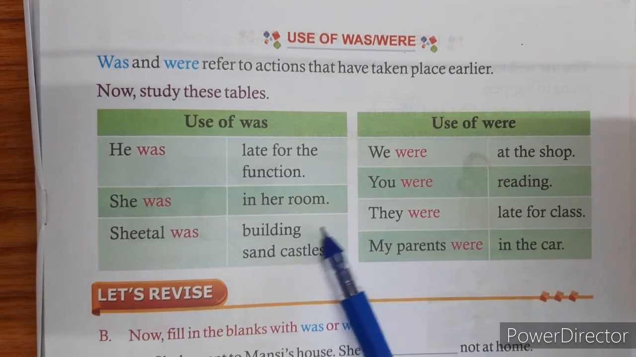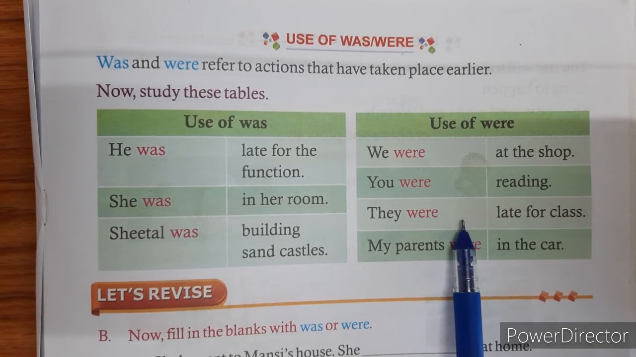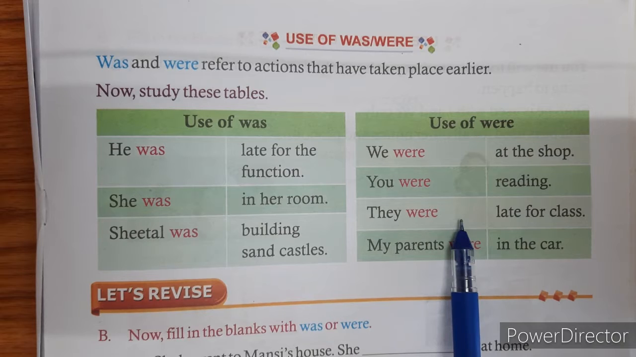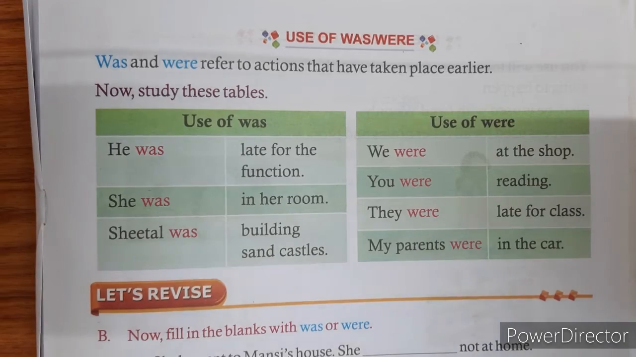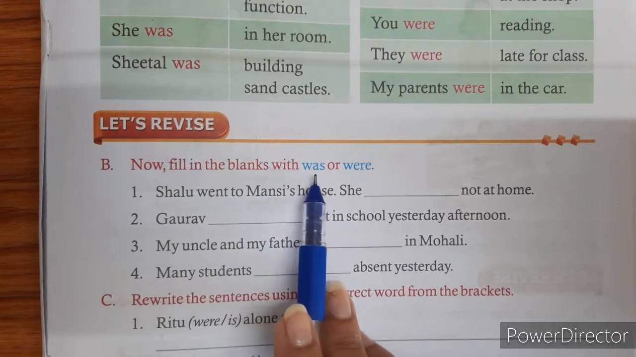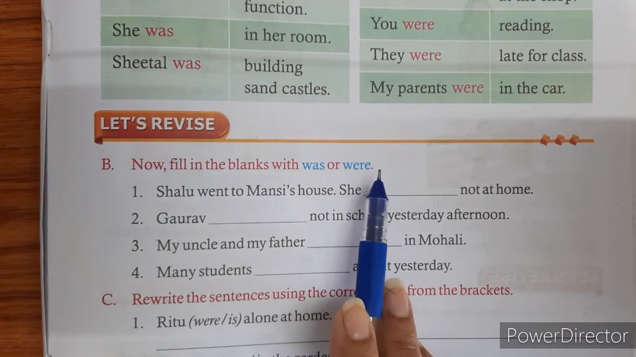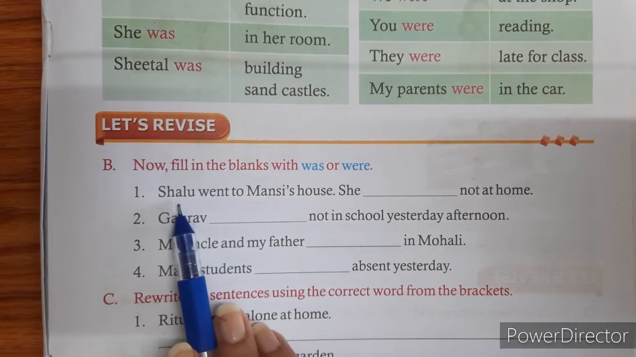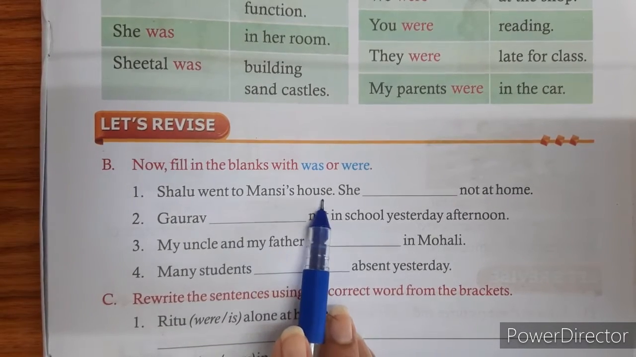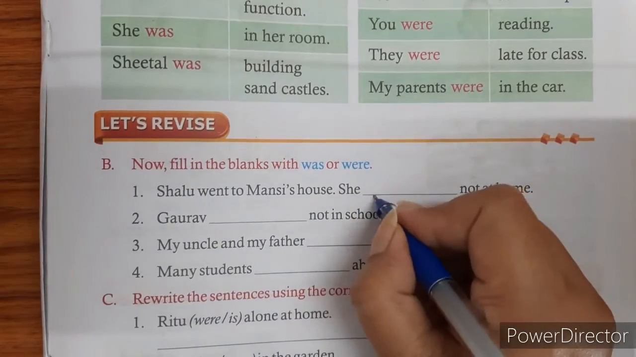Now, if you look carefully at both the tables, students, all the sentences are in past tense. Past tense means the time or that situation is over. It is completed and then we are speaking of it. Now, we will revise question number B. Fill in the blanks with was or were. Remember, students, verbs to be was and were refer to the actions that have taken place earlier. Sentence number 1. Shalu went to Mansi's house. She was not at home.